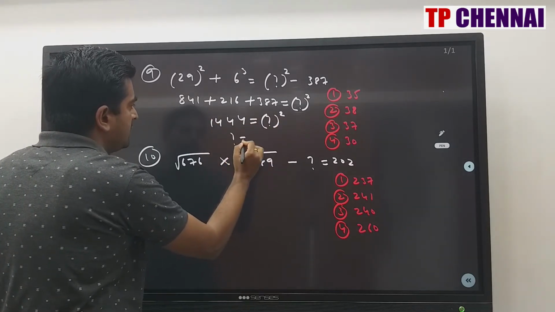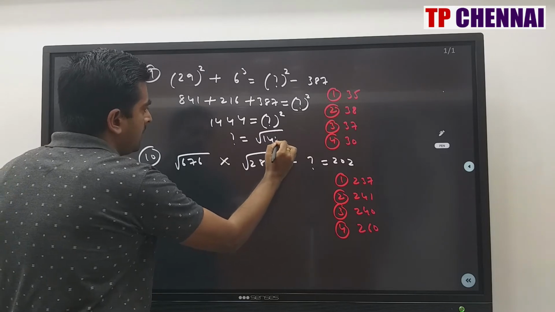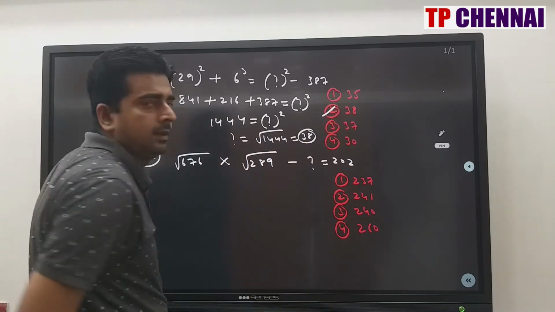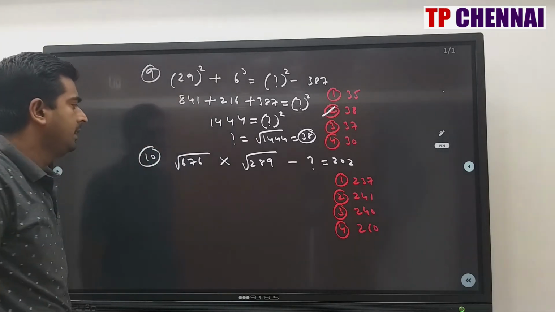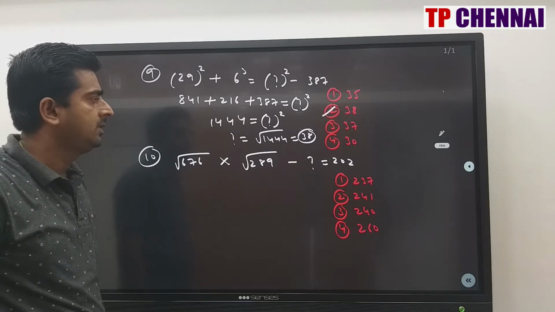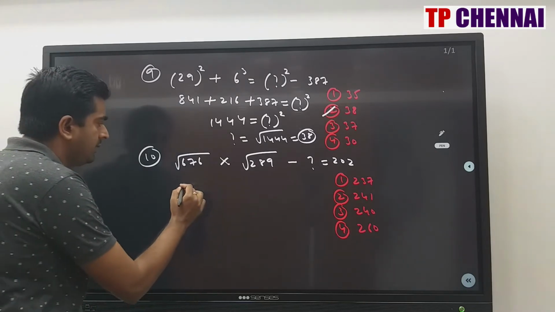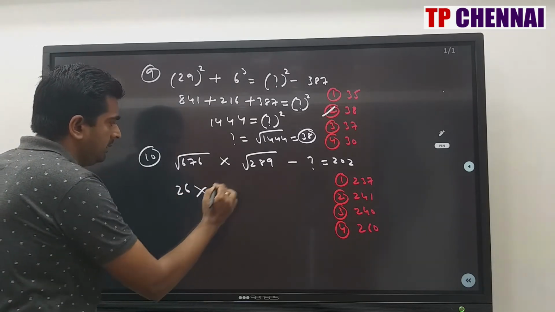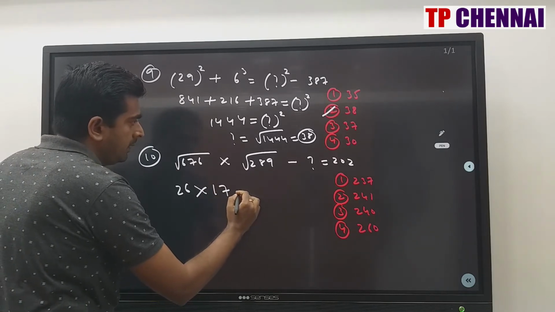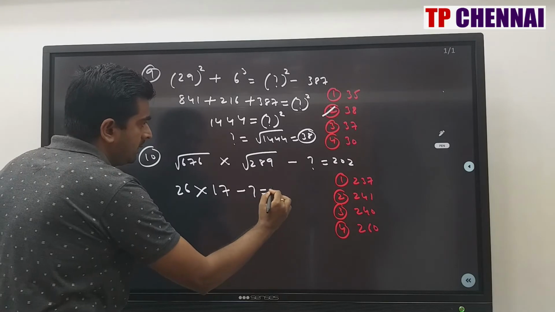So what is the value of question mark? Square root of 1444, which is 38. So my answer is the second option. Next one, square root of 676 into square root of 289 minus question mark is equal to 202. This is 26. This is 17. This will come here. So 26 into 17 minus question mark is equal to 202.